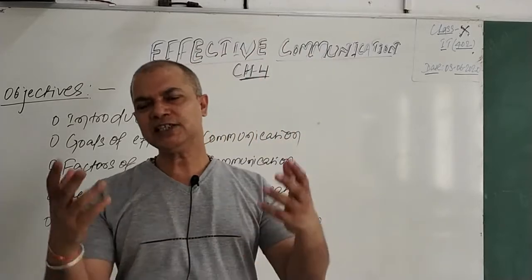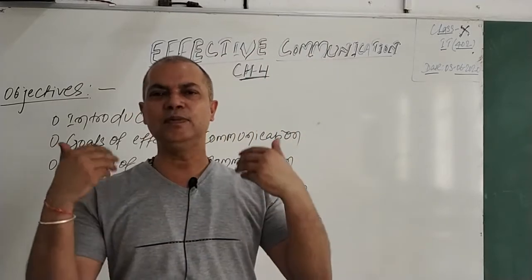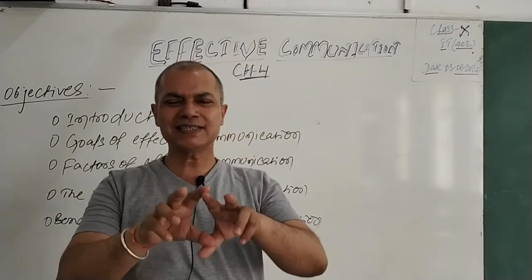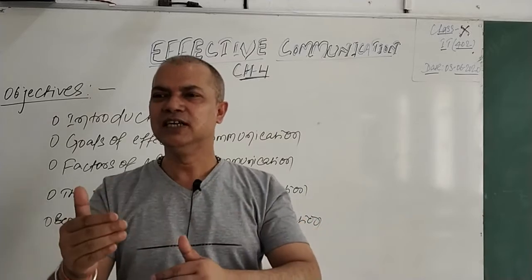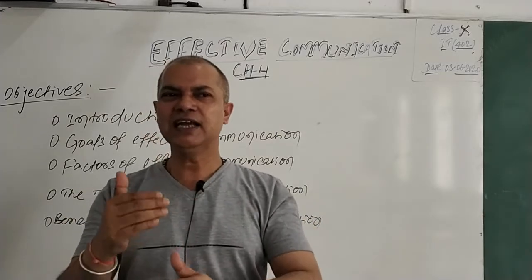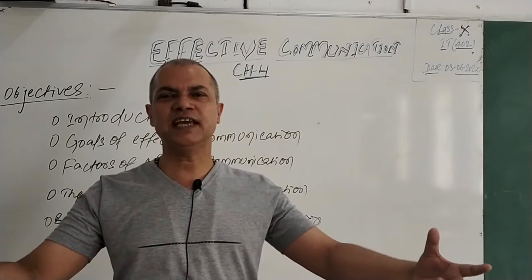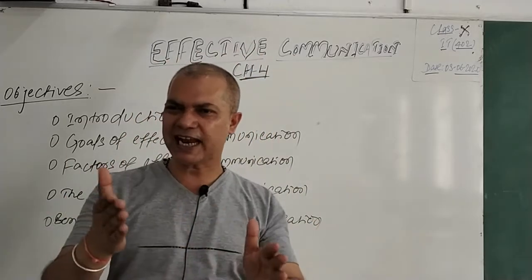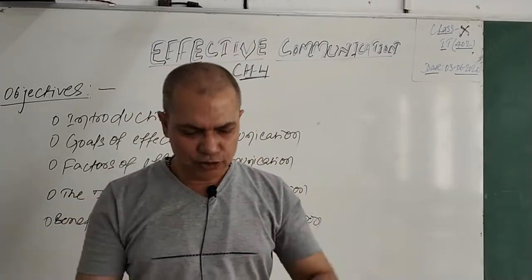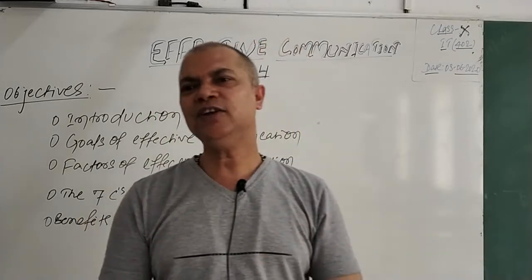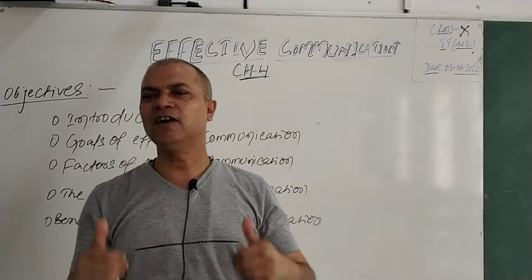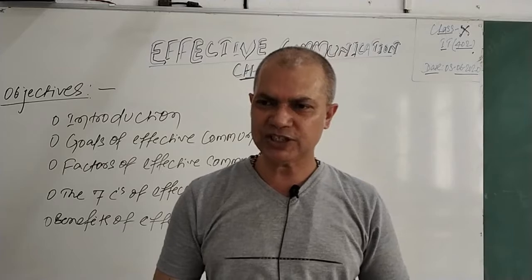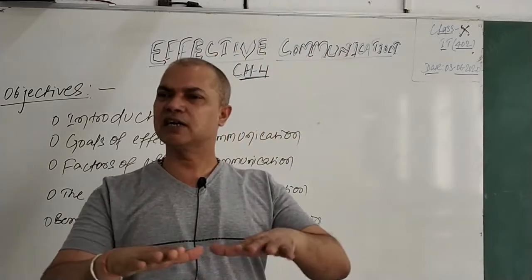Coherent. Communication will be considered effective only once it is related and linked, one attached with the other. There should be a rhythm, a link, a chain of things as you are communicating. The second thing should be linked with the first, the third with the second, and likewise. That's called coherent. There must be a link or flow in your communication, and then it will be effective. And complete: you must deliver complete information.